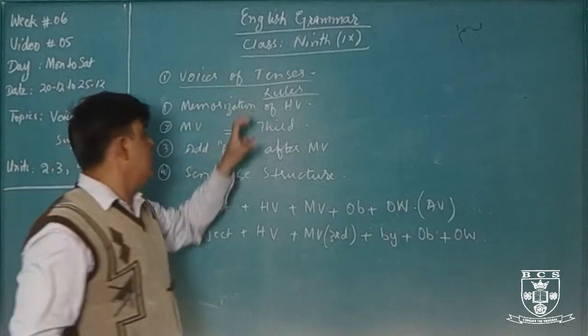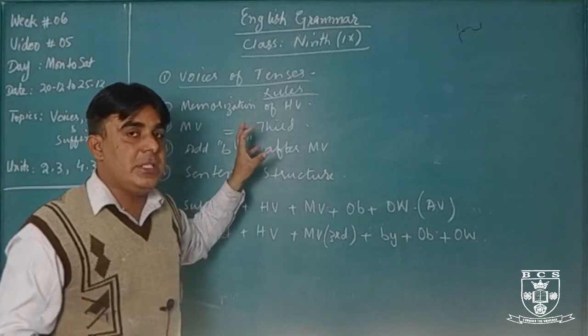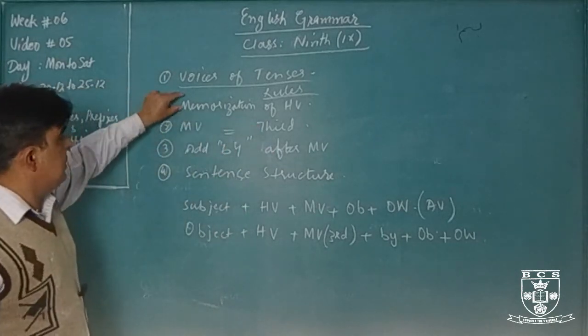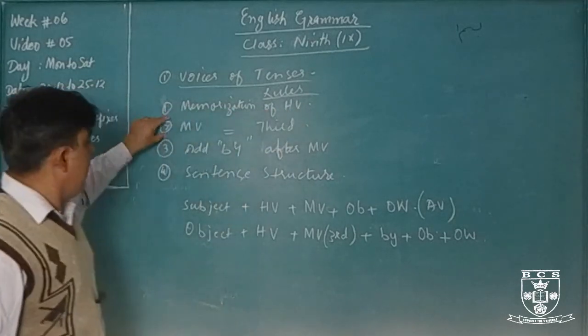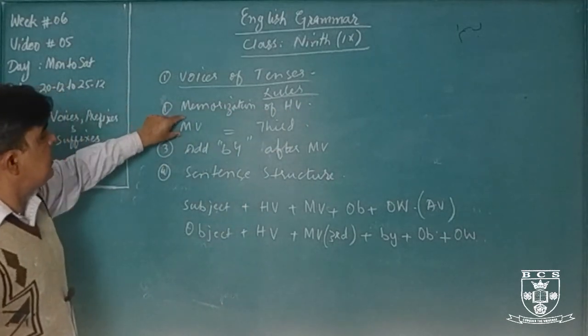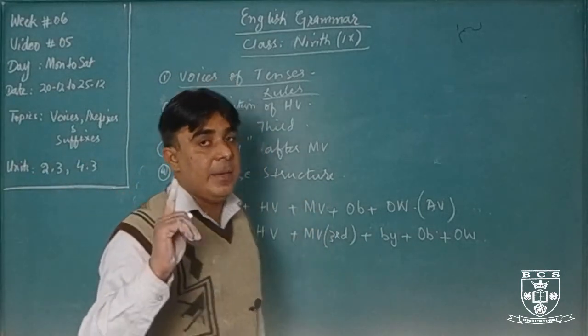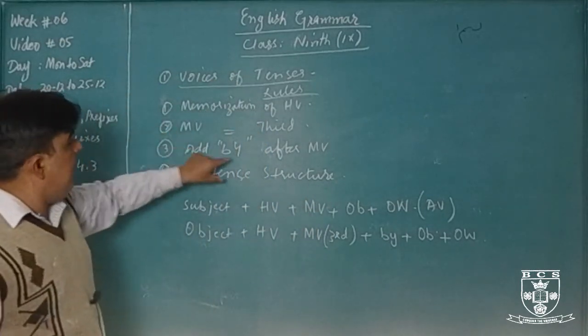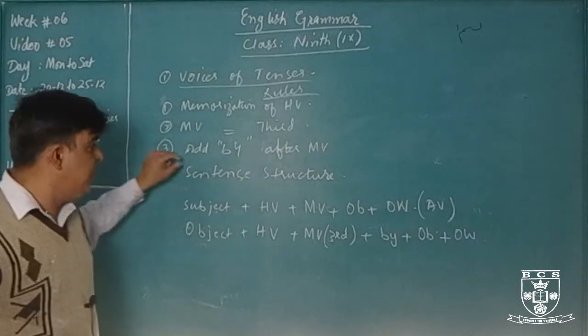You have to understand these rules before going to change active voice into passive voice. Memorization of helping verbs: you have to memorize both the helping verbs of active voice and passive voice. Main verb in passive voice, we always use third form. Again I am repeating, addition of by after the main verb or before the object.